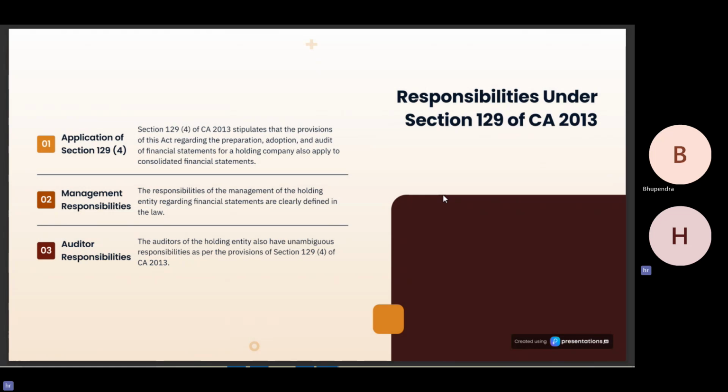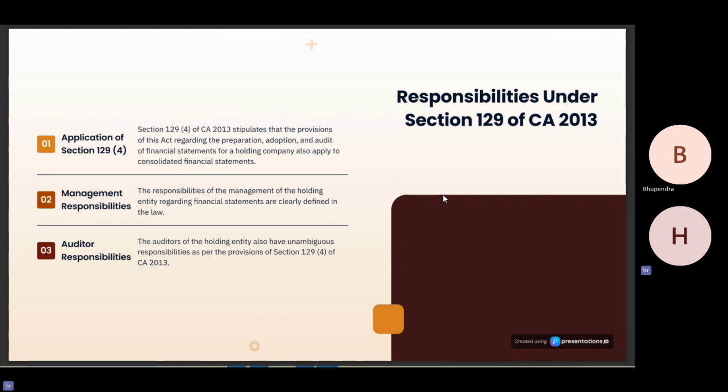So basically, जो भी Companies Act के सारे provisions है regarding preparation, adoption and audit of financial statements, ये सारे CFS में भी applicable है. तो इसलिए ये जो principal auditor है, उसकी responsibility बनती है कि Companies Act को भी ध्यान रखे while making group financial statements.